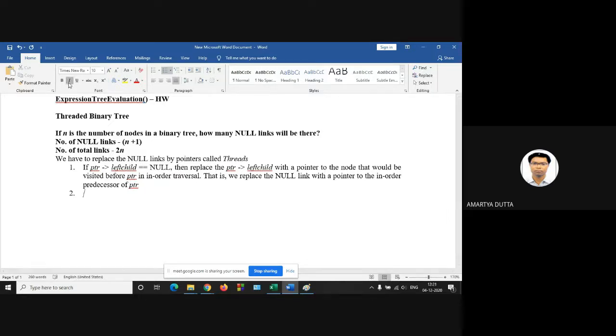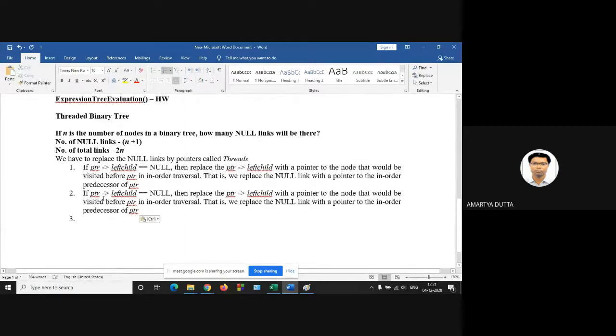Similarly, if PTR's right child is null, then what should I do? Replace it with a pointer to the node that would be visited after PTR. This before will be after.